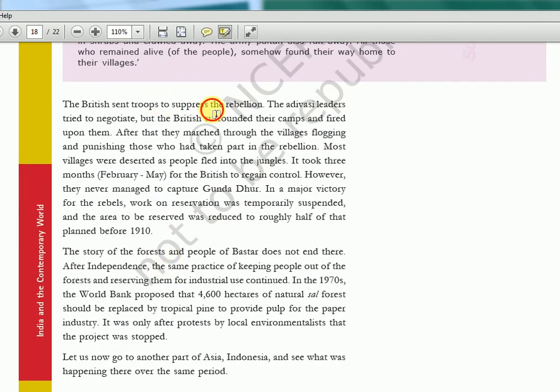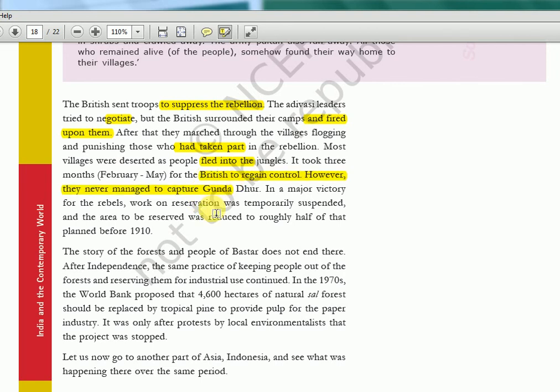They always do that. The Adivasi leaders tried to negotiate, but the Britishers surrounded their camps and fired upon them. Okay, so they have no mercy in these kind of things. They'll just fire if anybody is going against them. After that, they marched through the villages, flogging and punishing those who had taken part in the rebellion. Most villages were deserted as people fled into the jungles. It took 3 months, February to May, for the Britishers to regain control. Okay, so that much widespread it was.